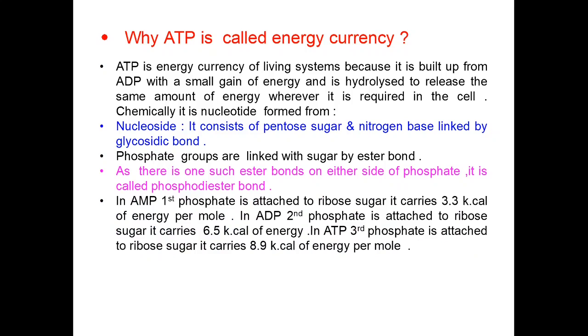In adenosine monophosphate, the first phosphate is attached to ribose sugar. It carries 3.3 kilocalorie of energy per mole. In adenosine diphosphate, the second phosphate is attached to ribose sugar. It carries 6.5 kilocalorie of energy, whereas in adenosine triphosphate, the third phosphate is attached to ribose sugar. It carries 8.9 kilocalorie of energy per mole.